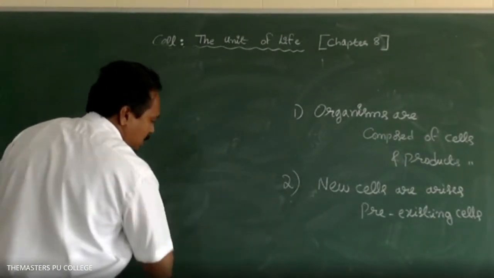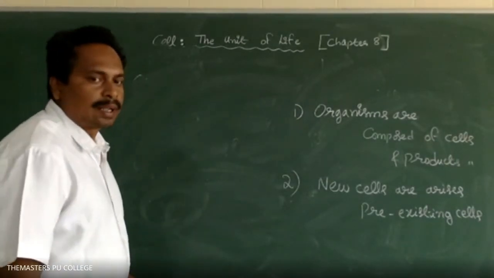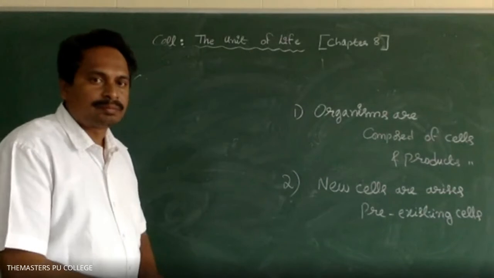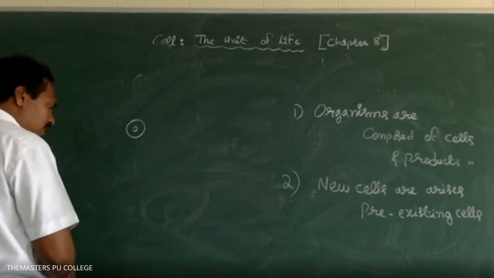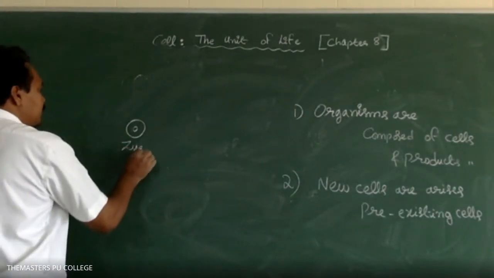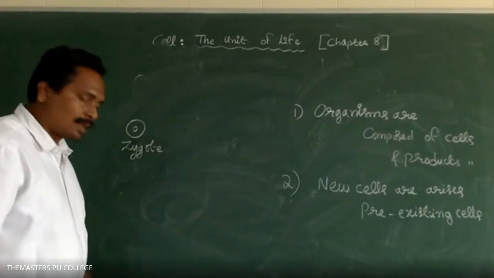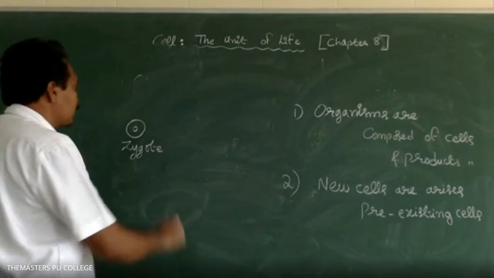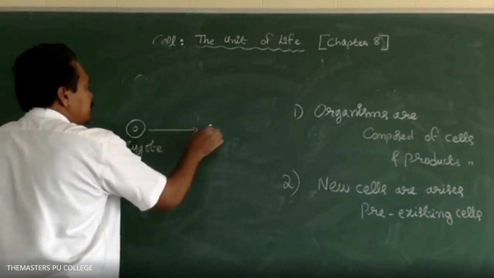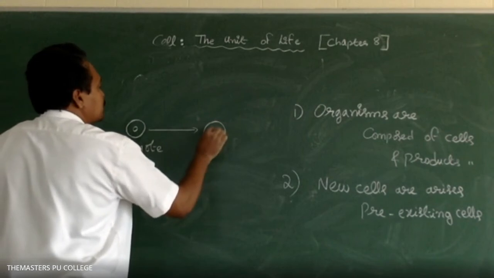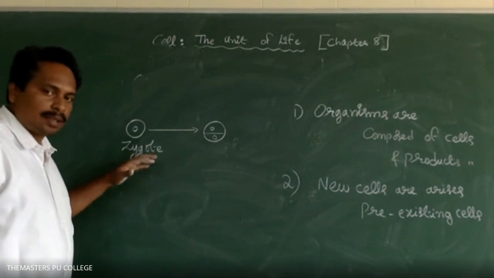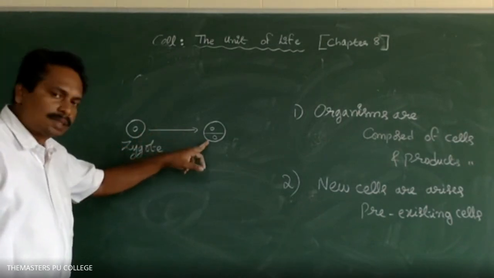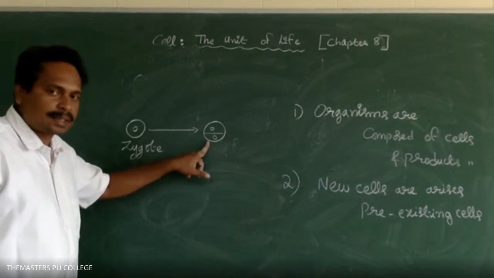In sexual reproduction, what is the product of fertilization? Fertilization leads to the formation of a zygote. The male and female gametes fuse to form a zygote. The zygote consists of how many cells? One cell, so it is unicellular. It undergoes cell division to form a two-cell stage.